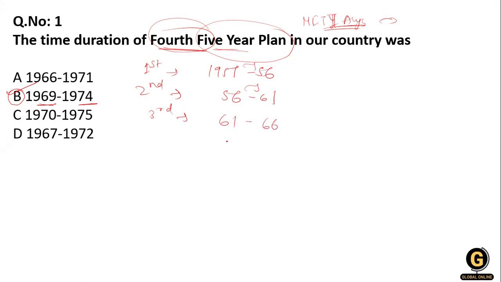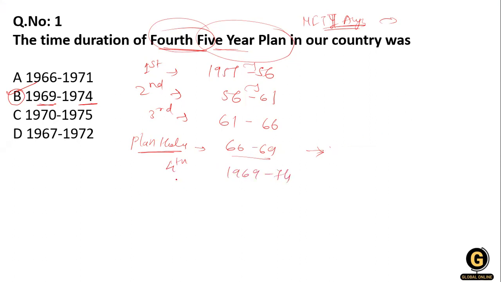After that, from 66 to 69, this is not a 5-year plan, it's actually a plan holiday, because of the President's... I'm not recalling it right now, I will tell you later once I recall it. And the fourth one is 1969 to 74.